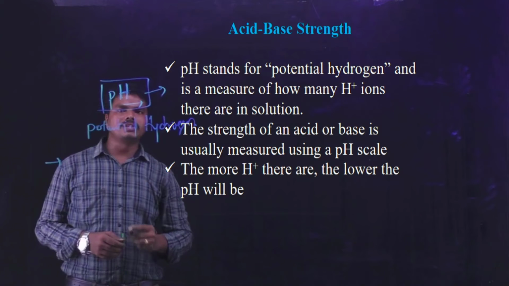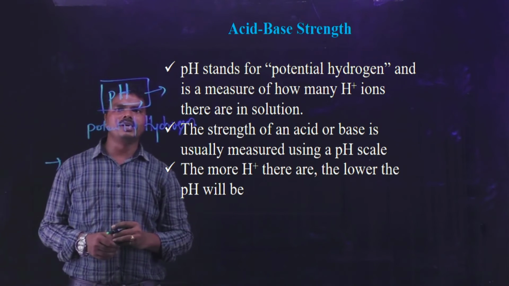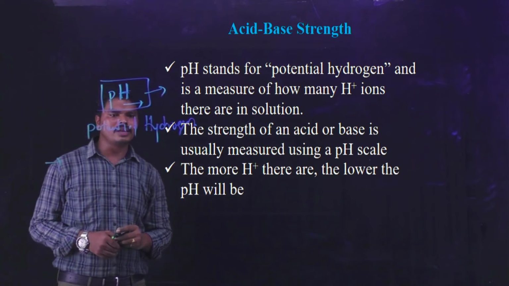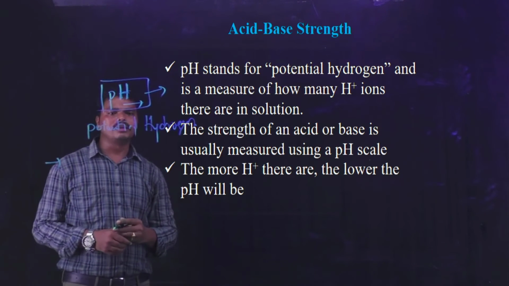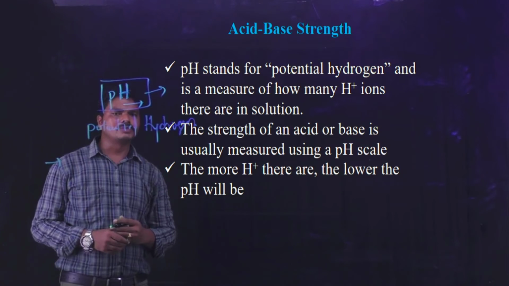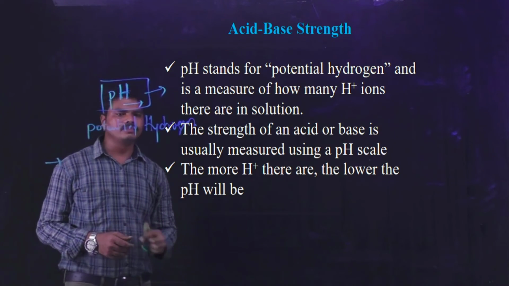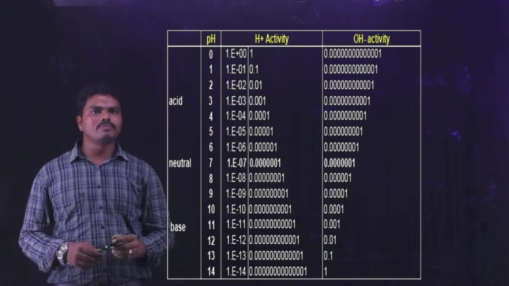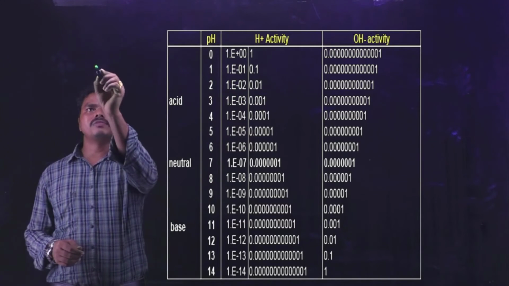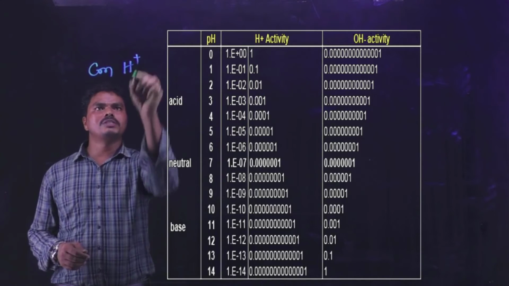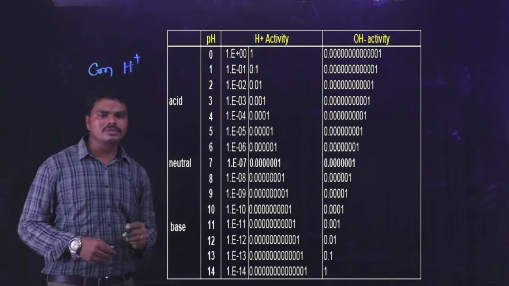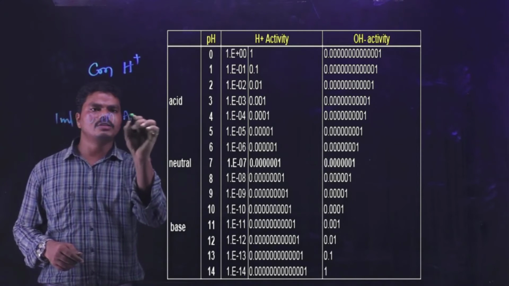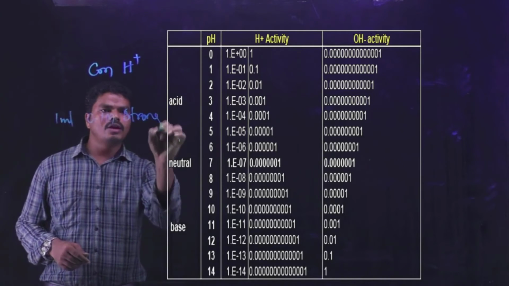One of the scientists, Sorensen, denoted the pH and established the pH scale. Based upon the pH scale, we can express the strength of an acid or base. As I said, the strength of an acid or base is expressed in terms of the concentration of H plus ions present in it. Take 1 ml of 0.1 molar solution of a strong acid and a strong base.